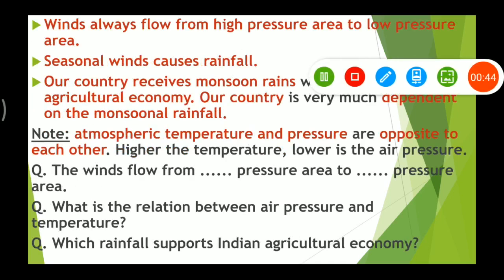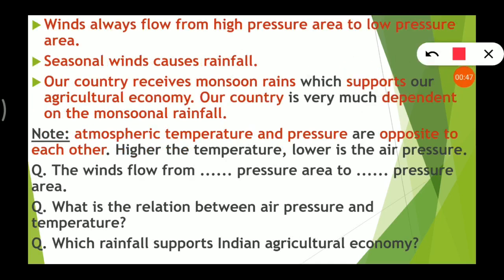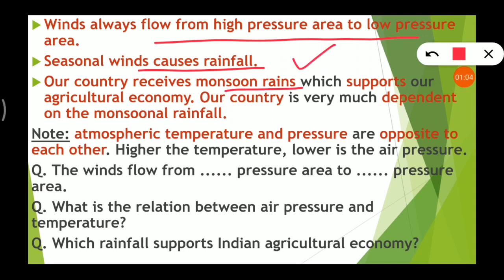Now look here, this is the last slide. Wind always flows from high pressure area to low pressure area, as I had shown you in the picture. Seasonal winds cause rainfall. Our country receives monsoon rains. In our country monsoon rains are very important.